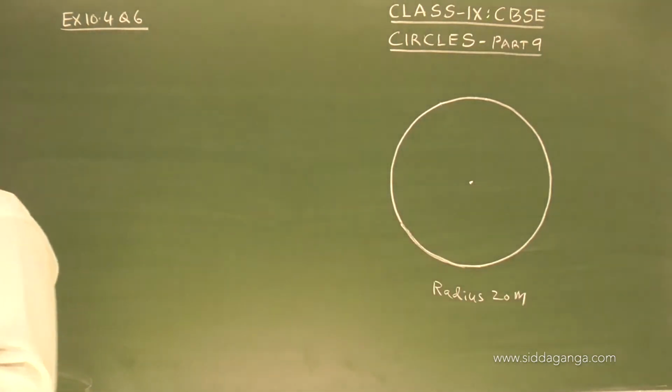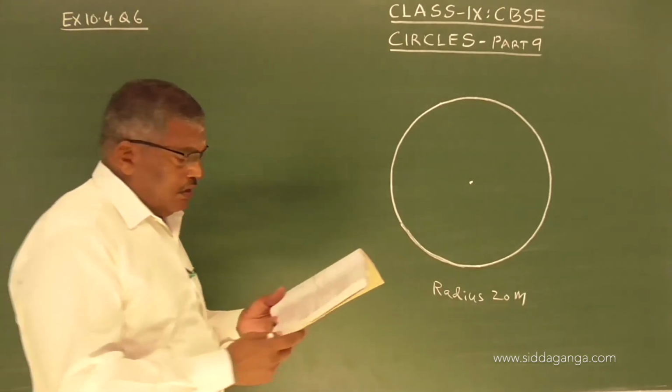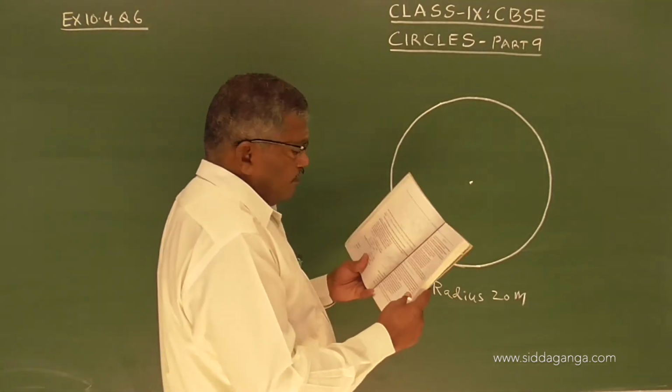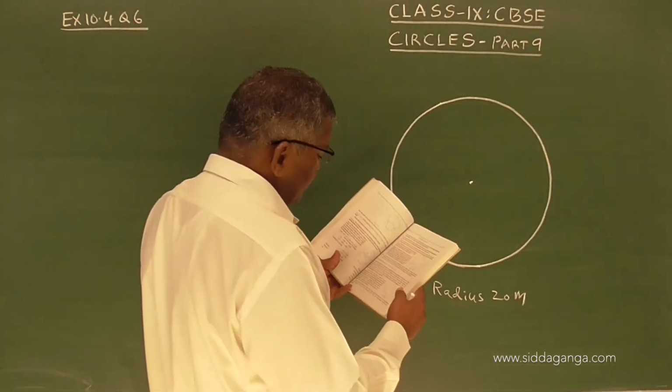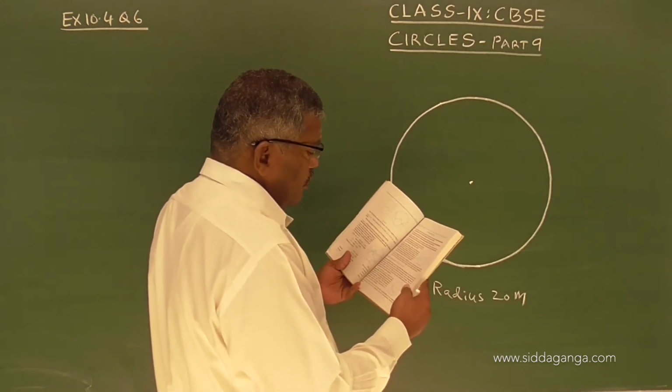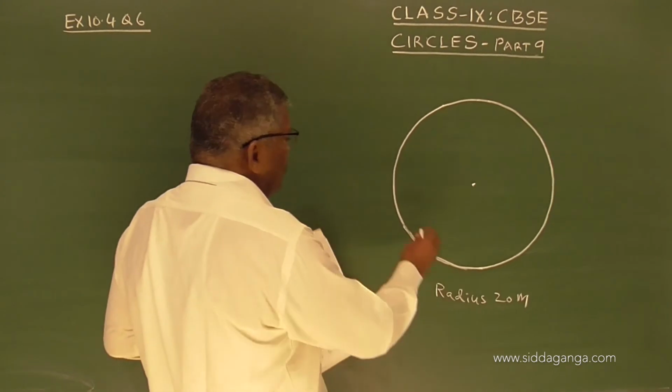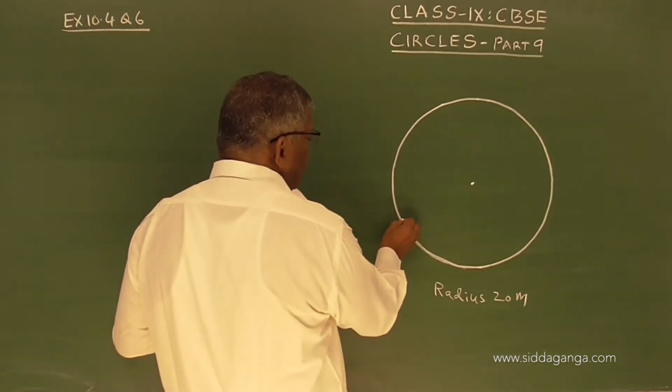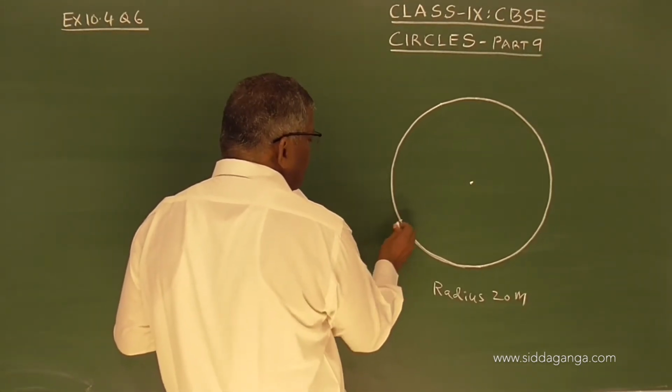So, Ankur, Syed and David. So, they are sitting at equal distance.